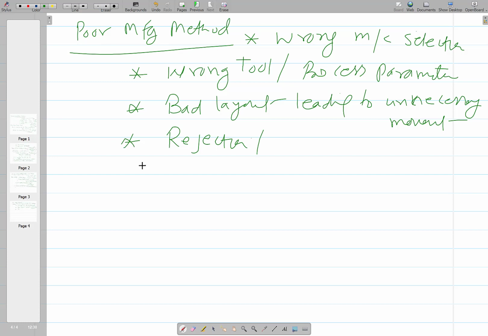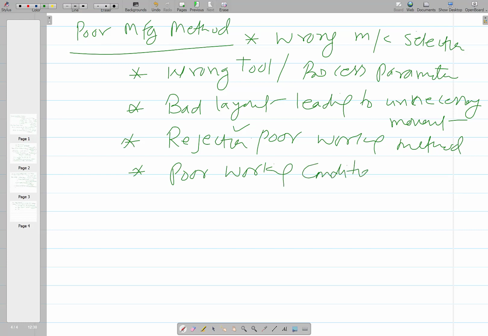Then poor working conditions, like in a real industrial environment, the temperature is too high, there is high noise, vibrations, so all these will be causing a lot of fatigue to the operators and workers who are there.